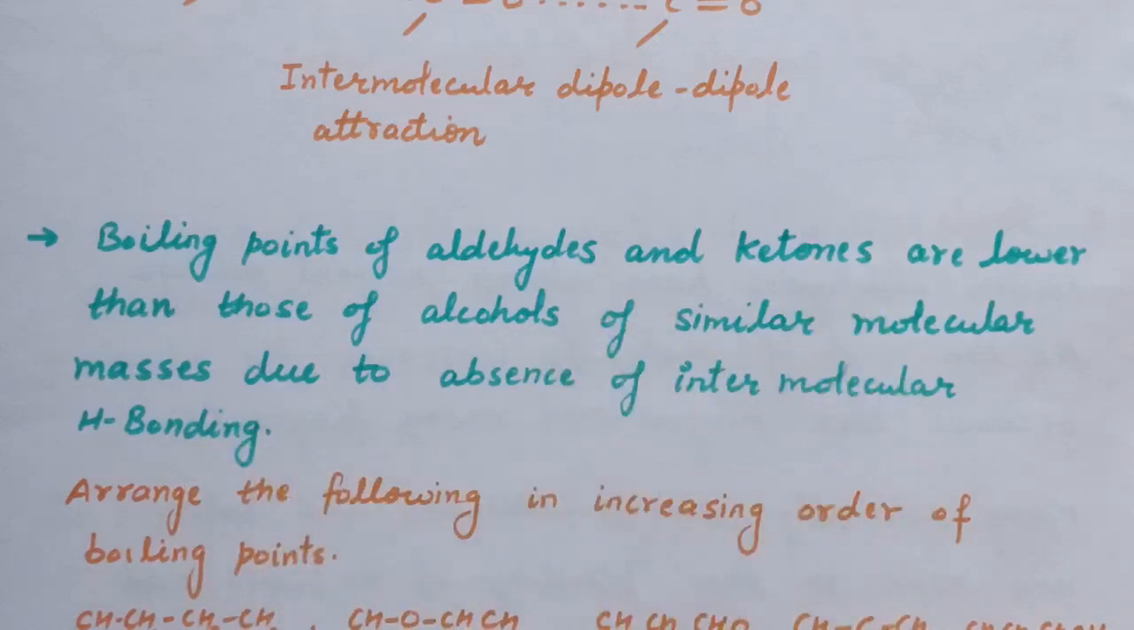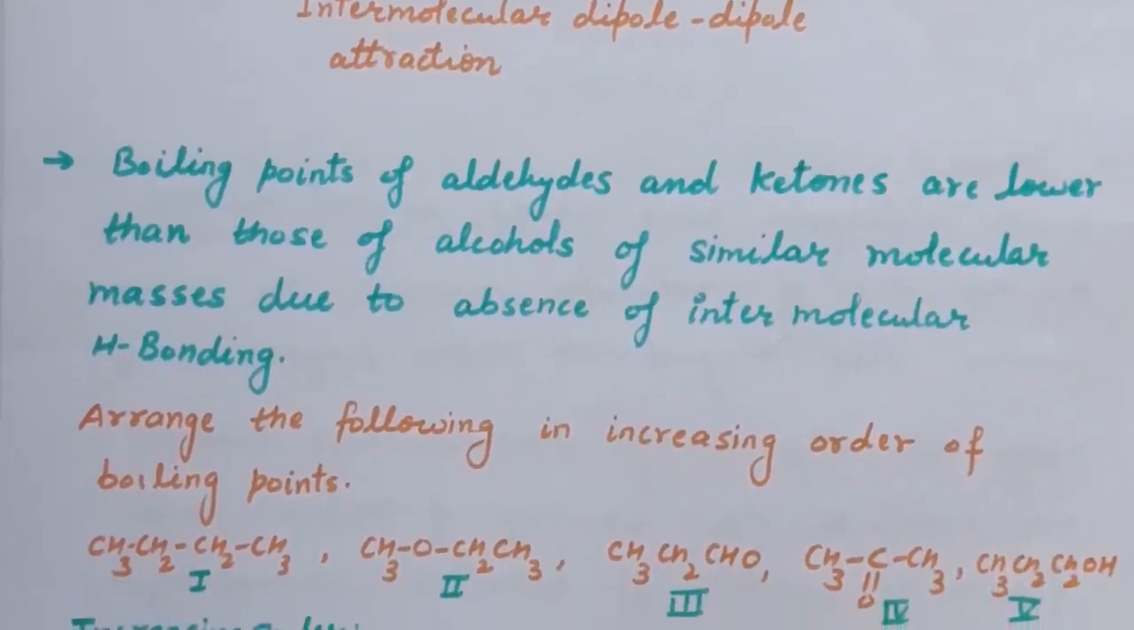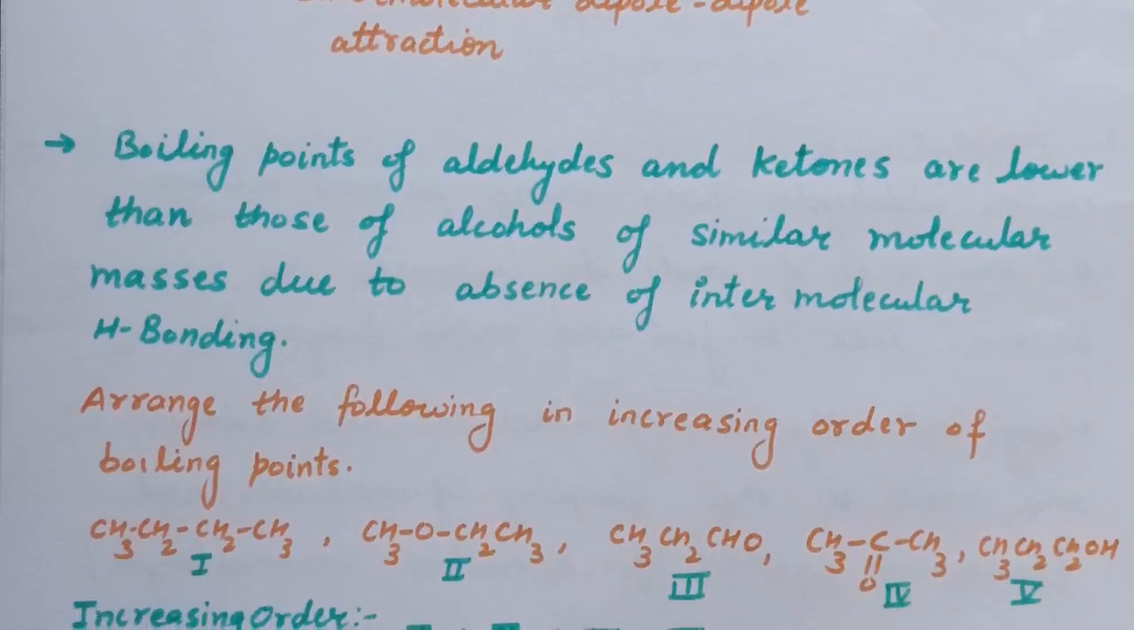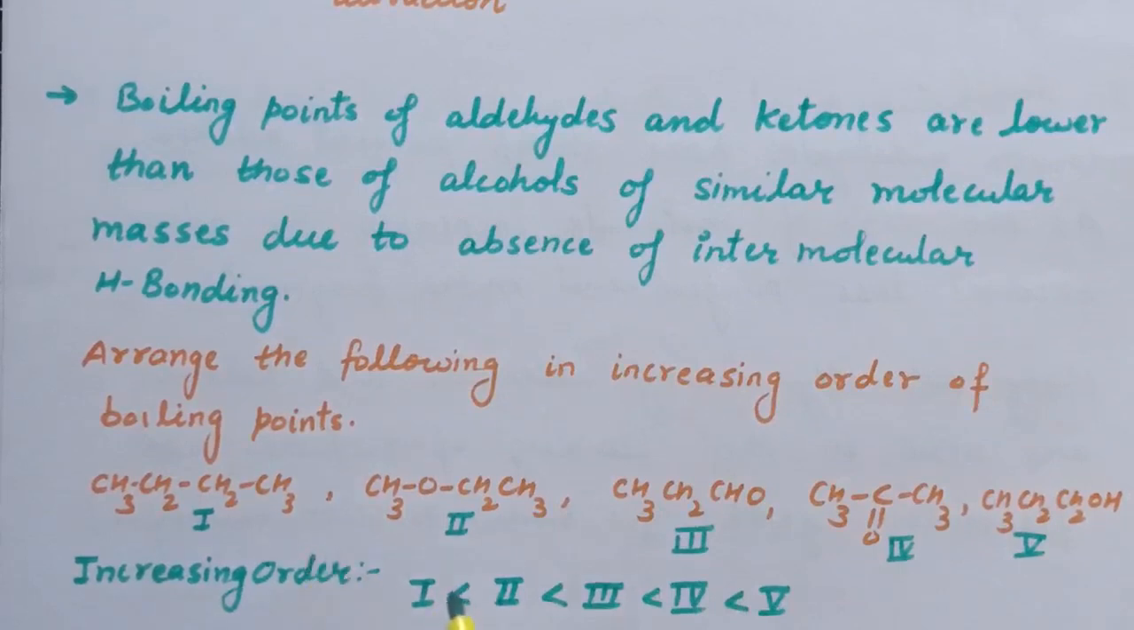Here one question is written: arrange the following in increasing order of boiling points. Five compounds are given. First is a hydrocarbon, that is n-butane. Second is an ether, that is methoxyethane. Third is an aldehyde, that is propanal. Fourth is a ketone, acetone, and fifth is an alcohol. The increasing order is: the first has the least boiling point and the fifth compound has the highest boiling point.